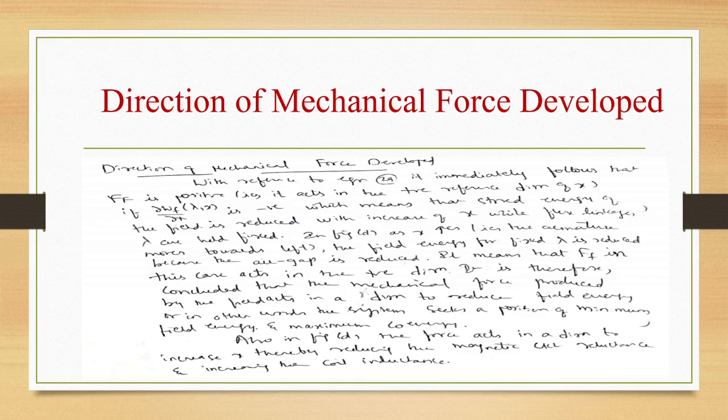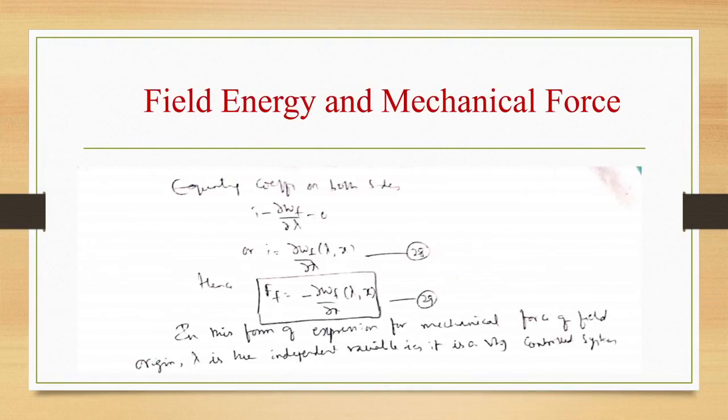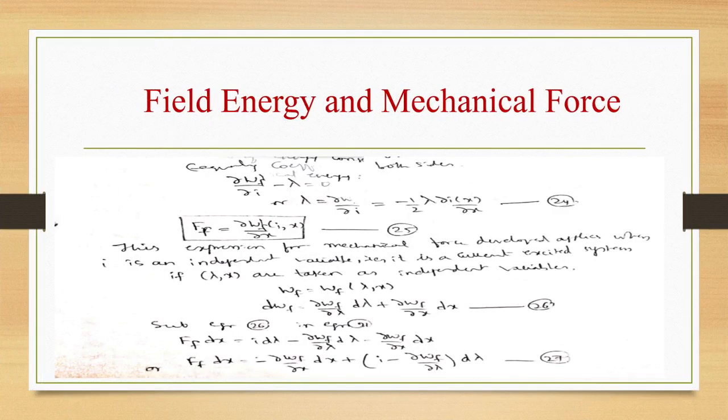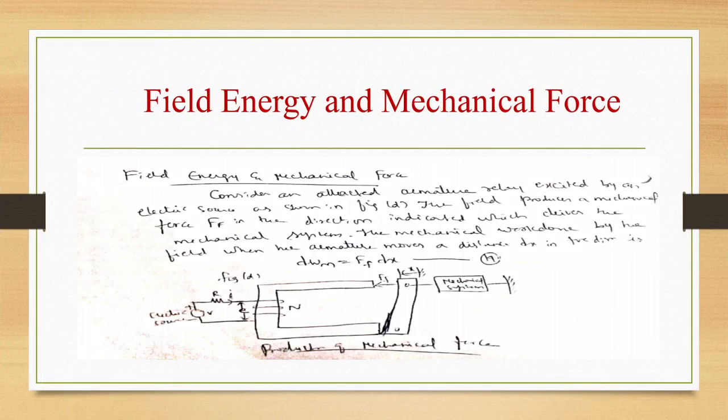So in this figure, as x increases, that is, the armature moves towards left, the field energy for fixed λ will be reduced because the air gap is reduced. So it means that Ff in this case acts in the positive direction.